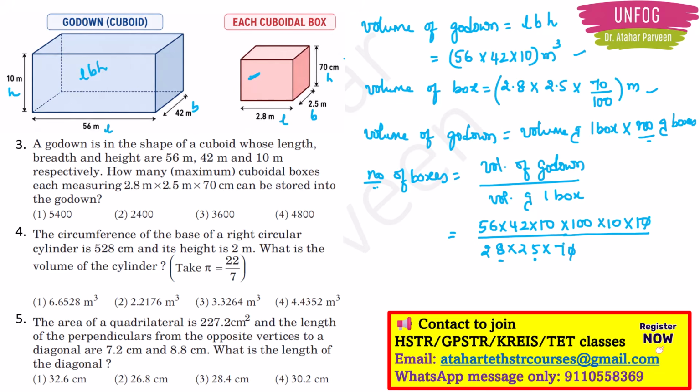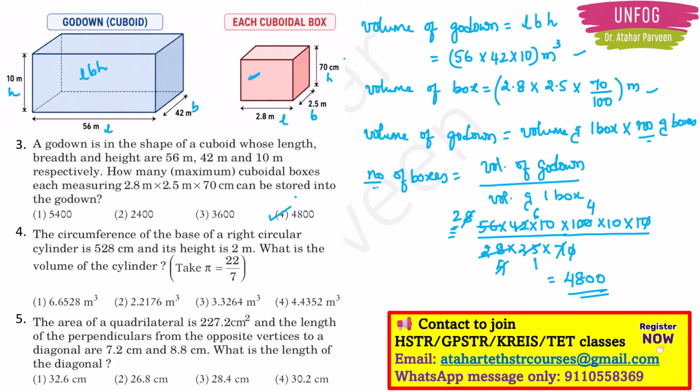Then what all will get cancelled? 7 ones are, 7 eights are, then 7 sixes are, 7 fours are, 4 ones are, 4 twos are, 25 ones are, 25 fours are. So 4 sixes are 24. So I will have 24 into 2. Here 2 also is there. 4 sixes are 24 into 2. So I will have 4800. So this is the number of boxes. So option 4 will be the correct answer here.